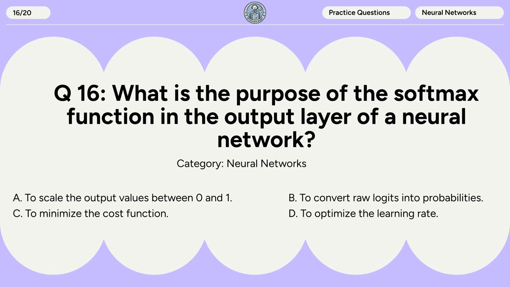Question 16. What is the purpose of the softmax function in the output layer of a neural network? A. To scale the output values between 0 and 1. B. To convert raw logits into probabilities. C. To minimize the cost function. D. To optimize the learning rate.